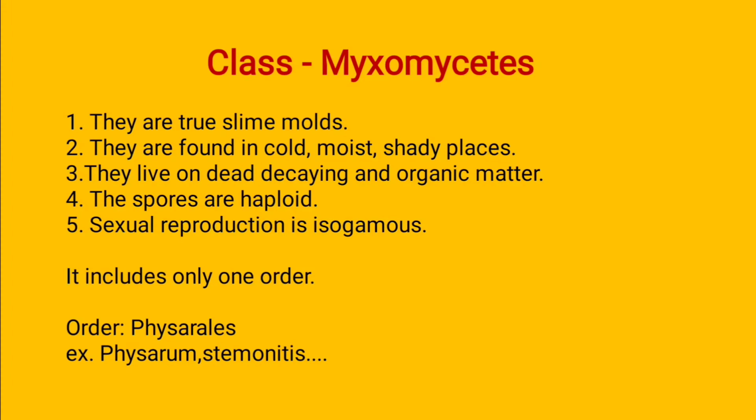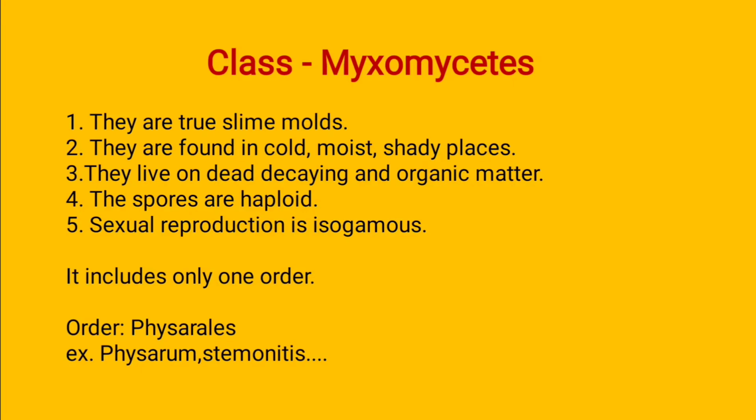The spores have half the number of chromosomes, so they are haploid spores. The sexual reproduction is of the isogamous type. Iso means similar. It means that in this sexual reproduction, both male and female gametes are present, but the morphological and physiological characters are the same for the male and female gametes, so they are known as isogamous. They include only one order, the Physarales. Examples are Physarum and Stemonitis.